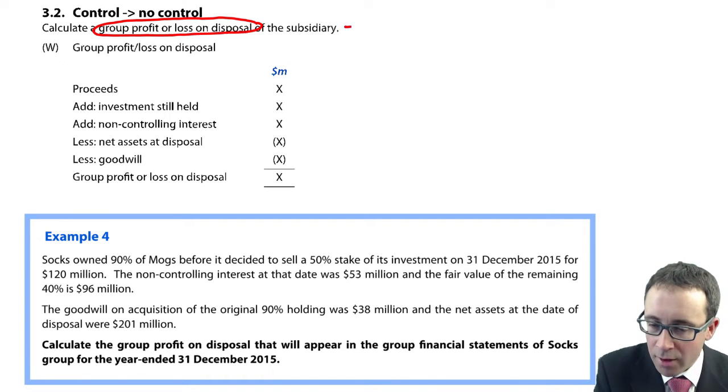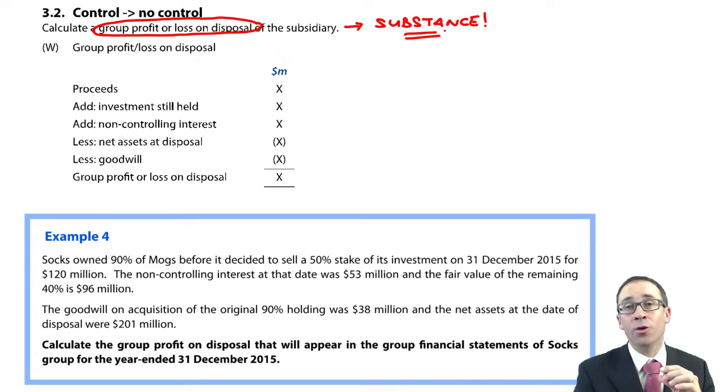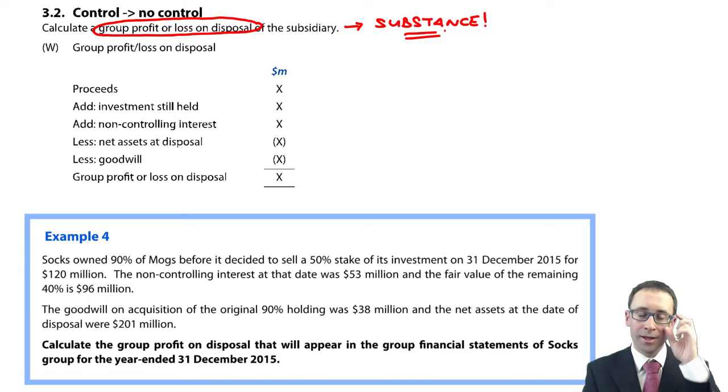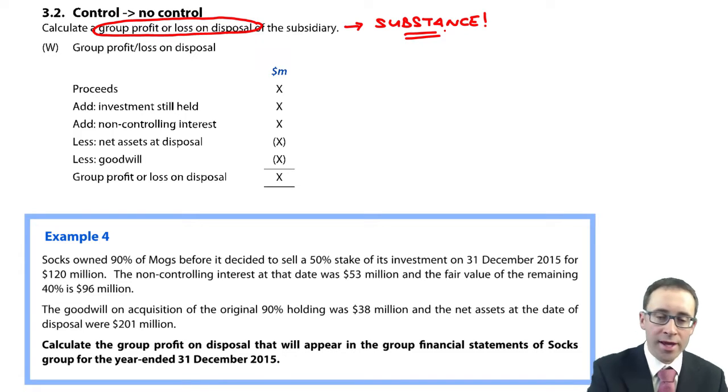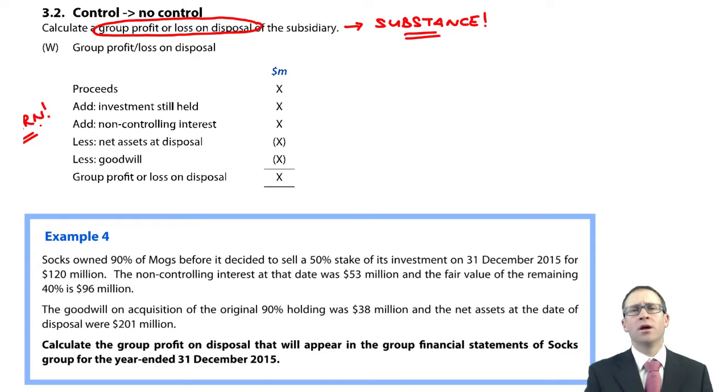And when we talk about a group profit or loss on disposal, we're looking at the economic reality, which is referred to in the accounting world as looking at it from a substance perspective. So it's something that you need to learn, commit to memory, add it to your list of standardized workings if you so wish.